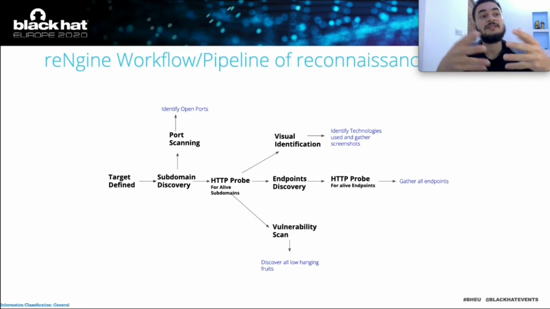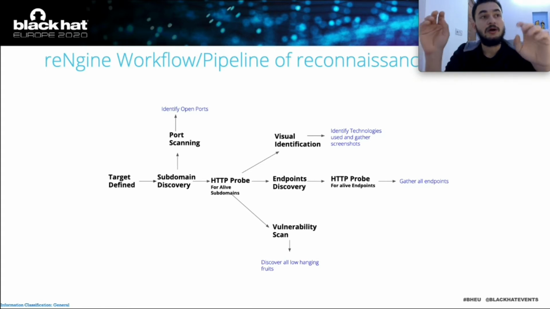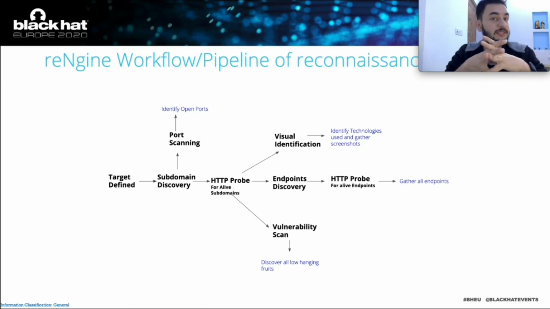as vulnerability scan. If there's a large number of results from the subdomain discovery, finding out the alive and dead subdomains makes it very easy for us to send these results to visual identification, vulnerability scan, and endpoint discovery as well. Once you identify the endpoints, we again send them to HTTP probe. We gather all the endpoints and again classify them into alive and dead endpoints based on the HTTP status. We use Aquatone for visual identification, to identify the technologies used, and of course to gather the screenshots. And for vulnerability detection, we use nuclei to find the low-hanging fruit as well.